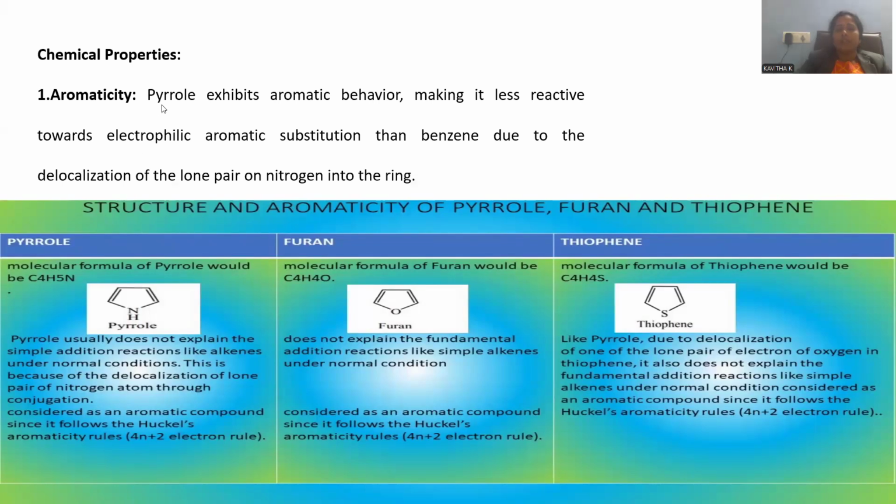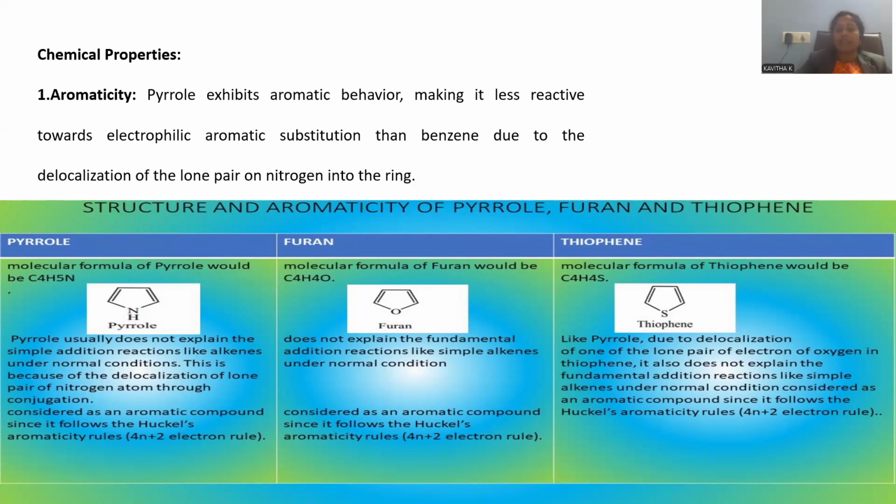Obviously, pyrrole is aromatic in nature because of multiple reasons. The first reason for aromaticity will be the existence of a 6 pi electron system, and all 6 pi electrons are in conjugation and they are feasible for delocalization.